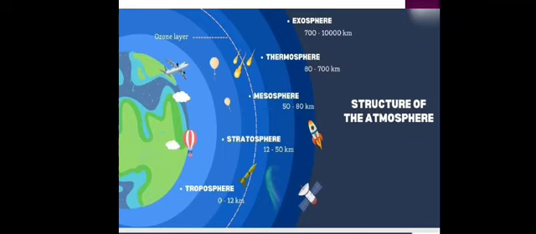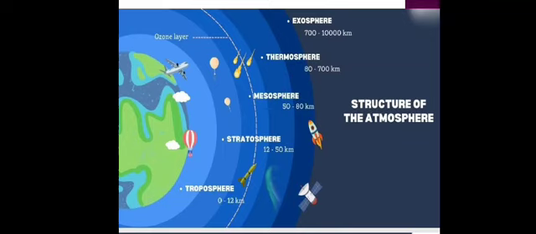It is also the layer that protects the earth from the heat of the sun during the day and keeps it from freezing at night. And the troposphere extends up to an average height of 13 km above the earth's surface. It extends up to a height of 8 km near the poles and 18 km at the equator. And the height of the troposphere varies with the season. It decreases in the winter and increases in the summer.